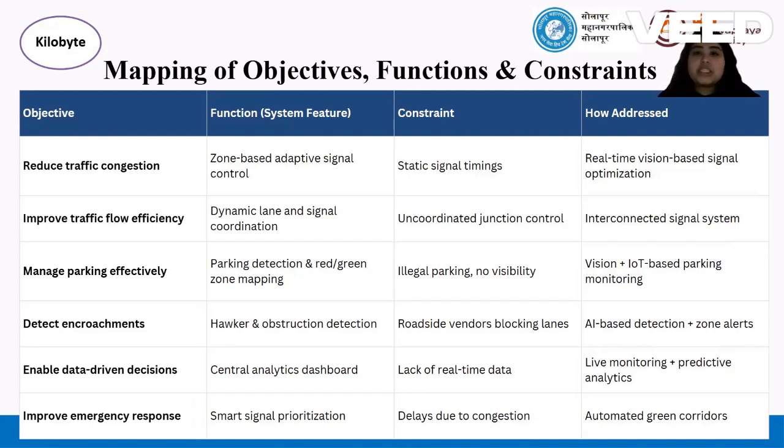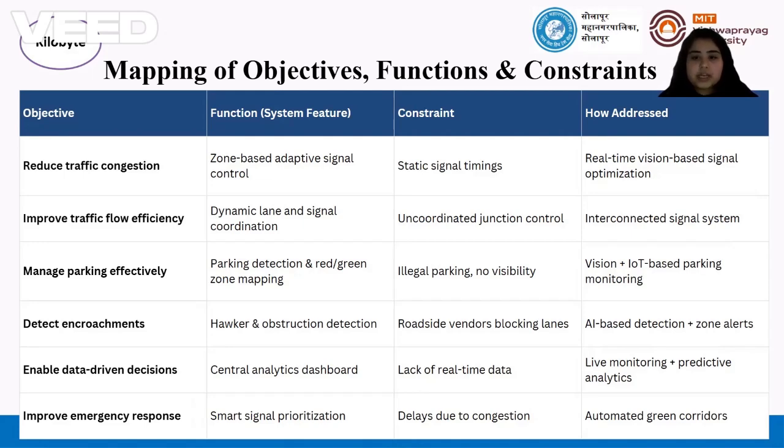We have also mentioned how each function is correlated to each subsystem and how the complete constraints are addressed. These are the six objectives that we have tried to follow, and this will make sure that the complete system runs adaptively. The six objectives of reducing traffic congestion, improving traffic flow efficiency, managing parking efficiently, detecting road encroachments, and enabling data driven decisions, along with improving emergency response, have all been tackled and mapped together to detailed objective functions.